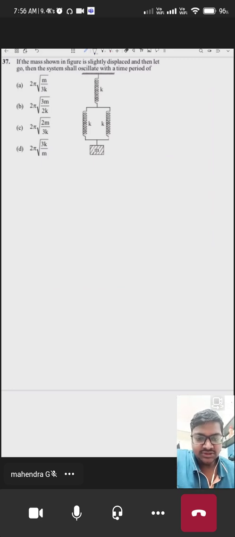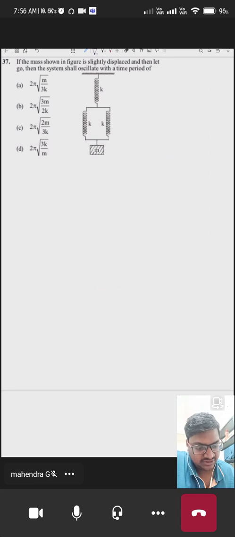Dear students, let's discuss the problem which is given here. The problem is given like this. If the mass shown in the figure is slightly displaced, then let go, then the system shall oscillate with a time period of.